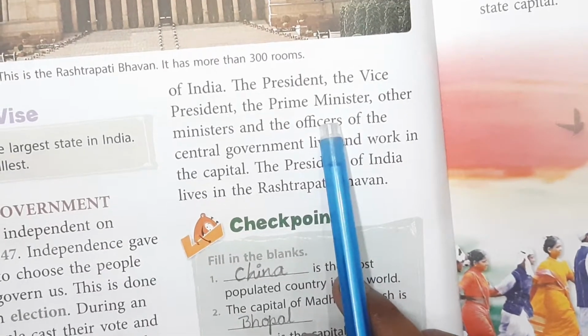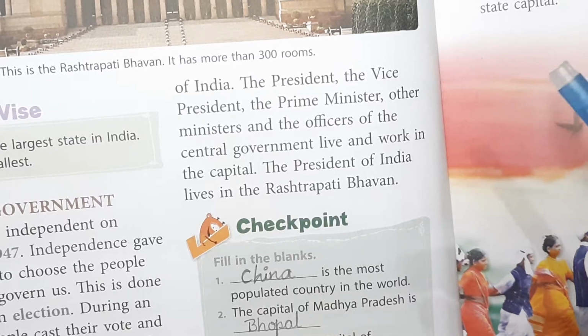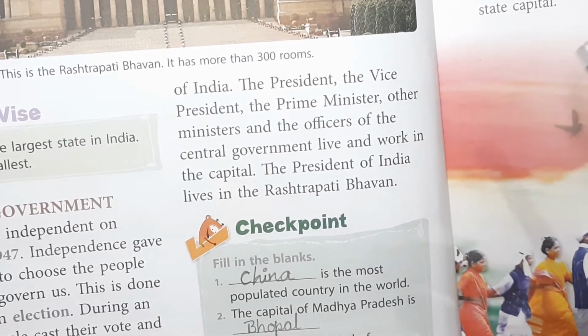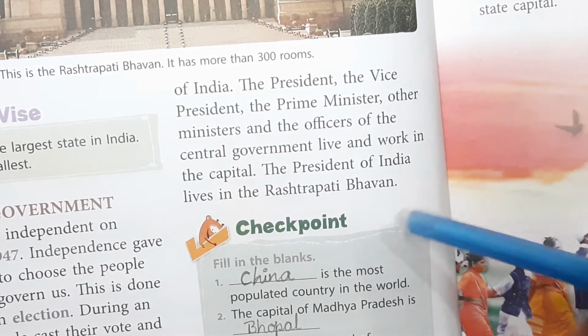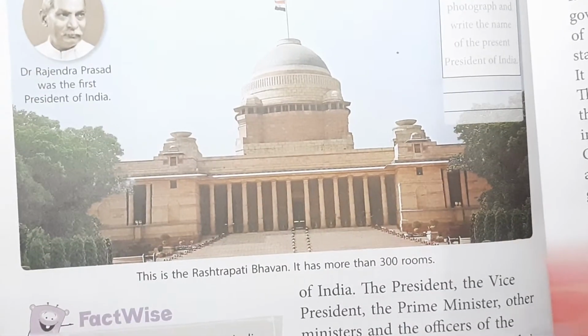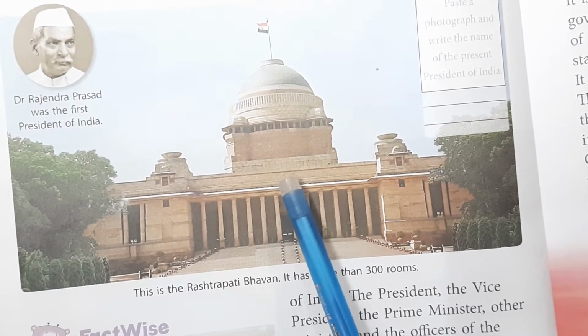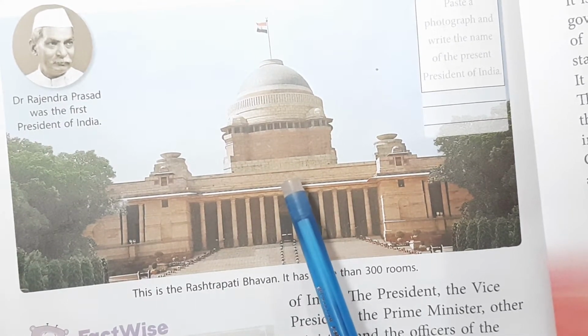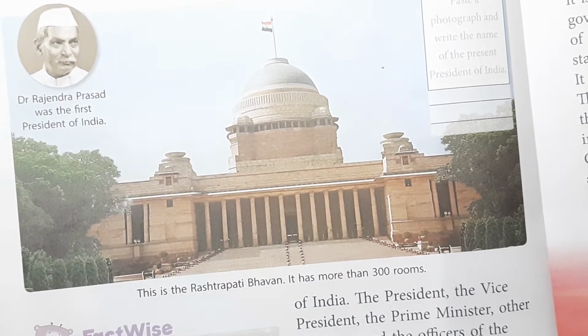The president and the other ministers, the prime minister Mr. Narendra Modi, the president Ramnath Kovind, all live in New Delhi. And the president lives in this building. What is this building's name? Rashtrapati Bhavan. The president of India lives in Rashtrapati Bhavan.